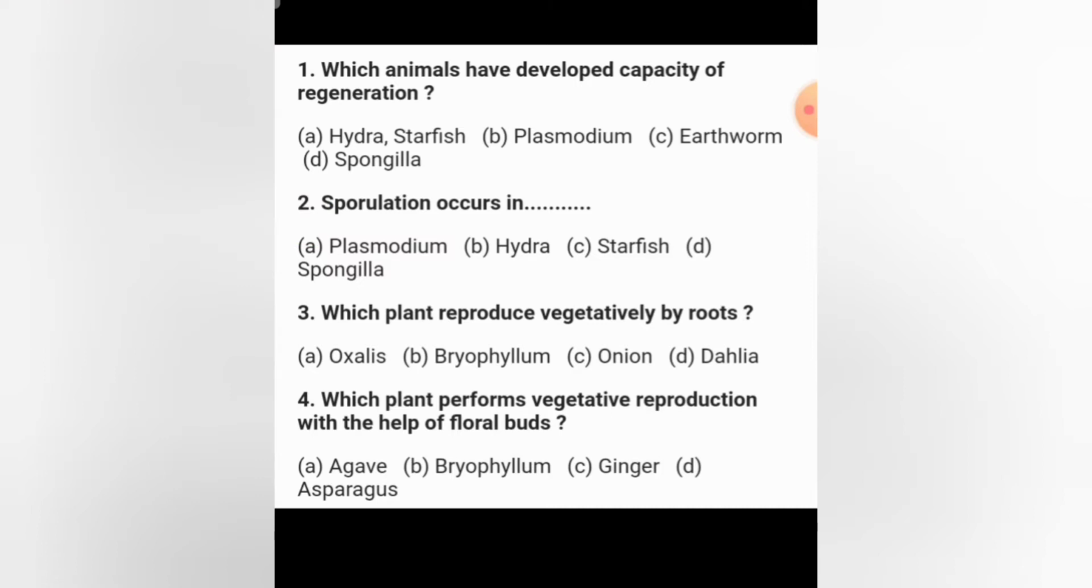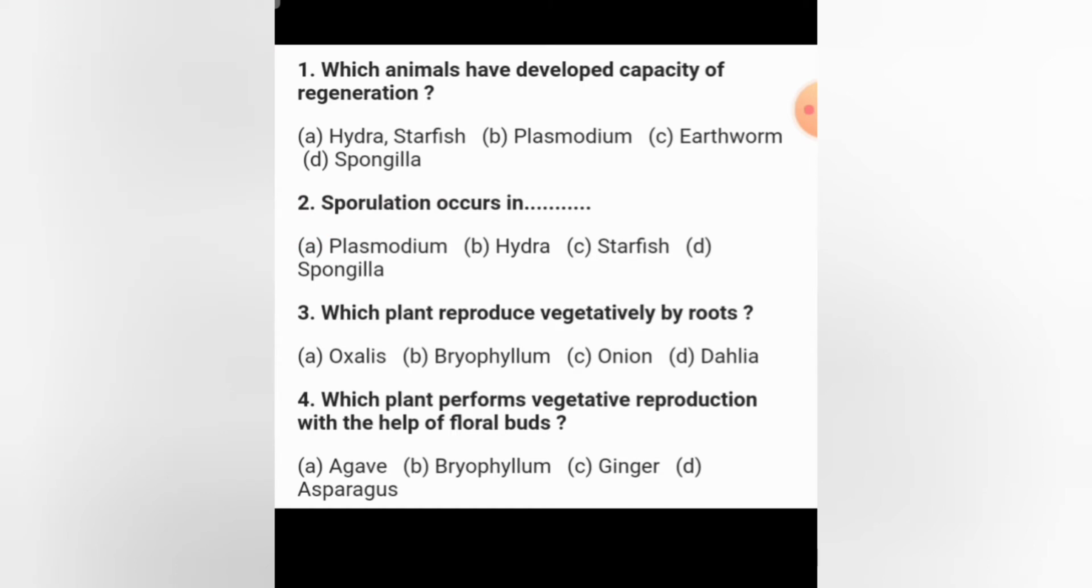Let us go to the second question. Sporulation occurs in. So sporulation is going to occur in plasmodium. Plasmodium is the right answer, because it's a kind of reproduction we are going to find in which genetic material is going to be transferred into numerous minute spores. So in plasmodium we can find sporulation.